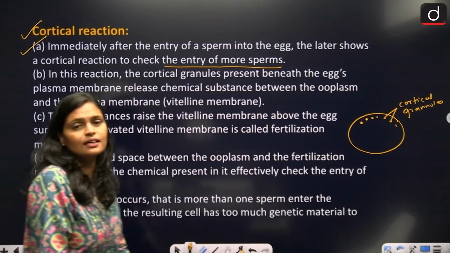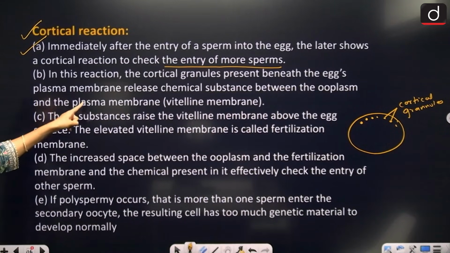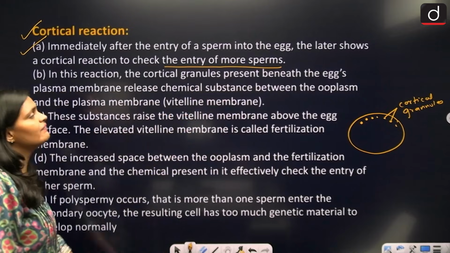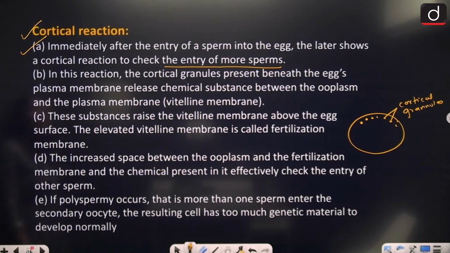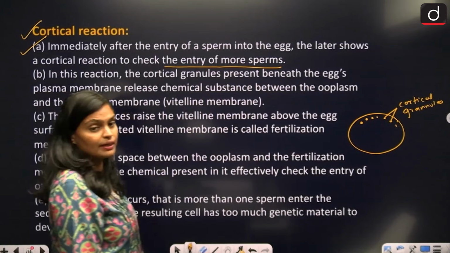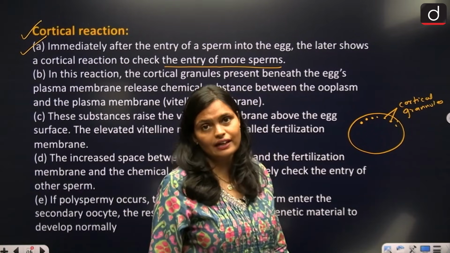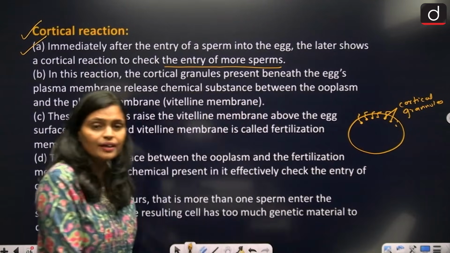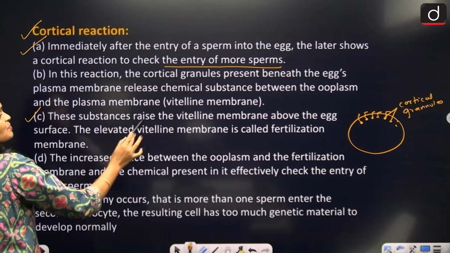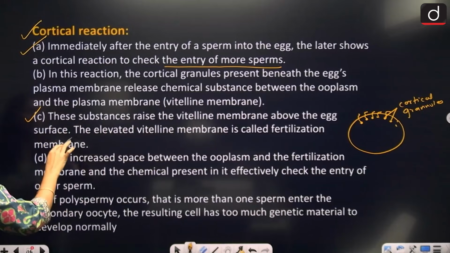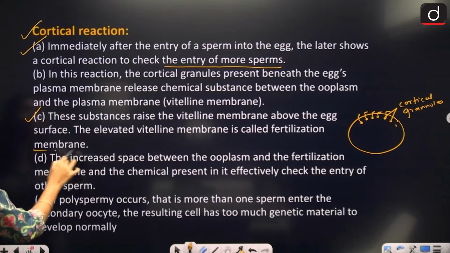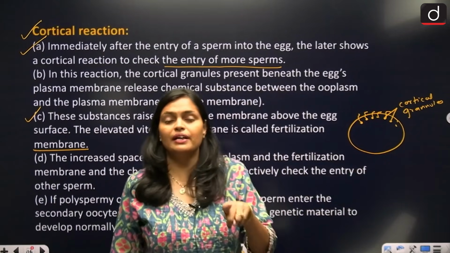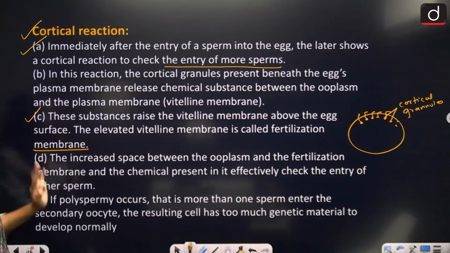granules, right? These cortical granules present beneath the egg plasma membrane release a chemical substance between the ooplasm and the plasma membrane, that is called the vitelline membrane. So the plasma membrane of the egg is called the vitelline membrane. This cortical granule releases a chemical once the fertilization is done. This substance raises the vitelline membrane from the egg surface; the elevated vitelline membrane is called the fertilization membrane.